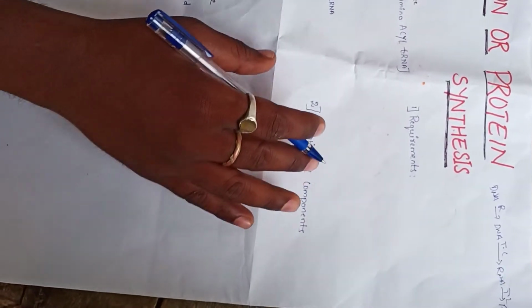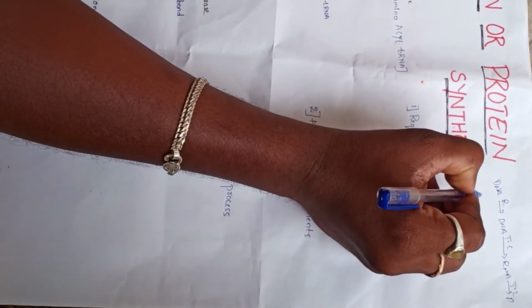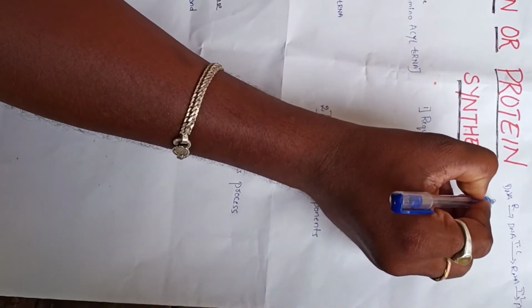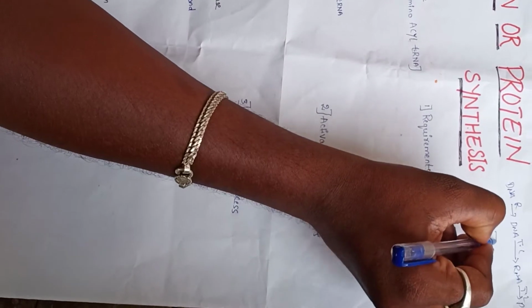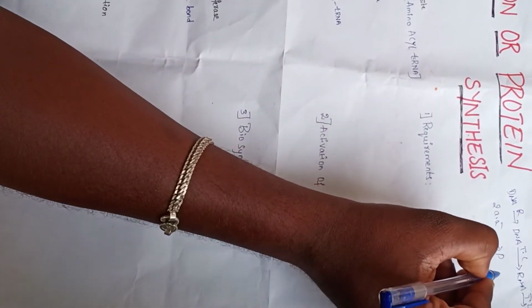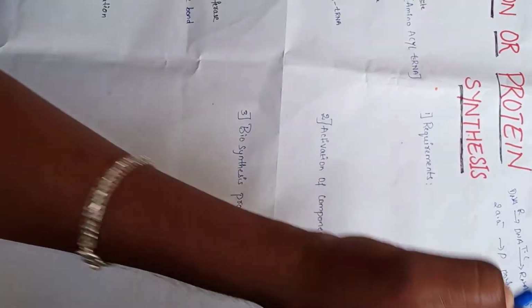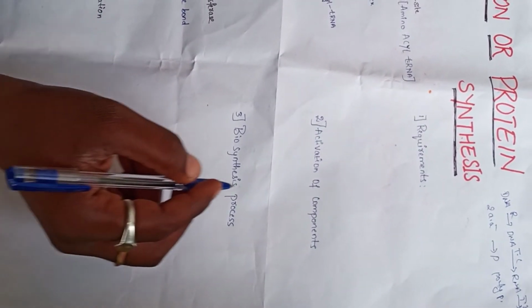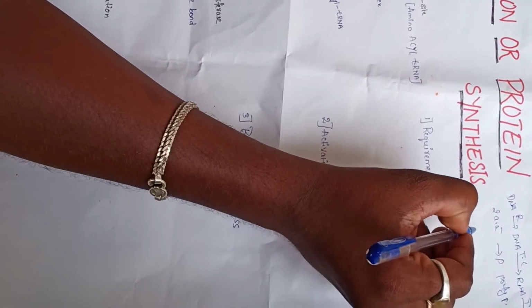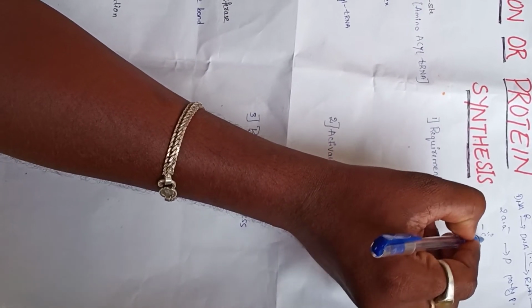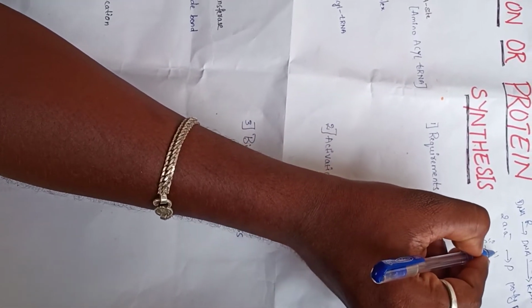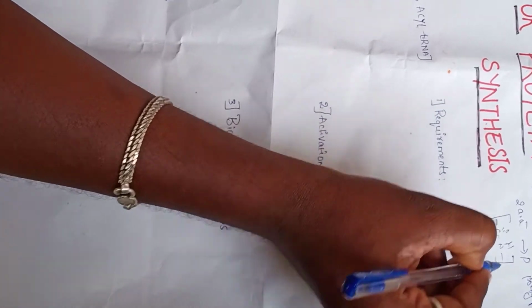So what is the definition of protein? A protein is a number of amino acids. A minimum of 2 amino acids are combined by a polypeptide chain or polypeptide link to form a protein. So what is the polypeptide link? The general formula of the polypeptide link is C double bonded O NH. This is the general formula of the polypeptide chain.